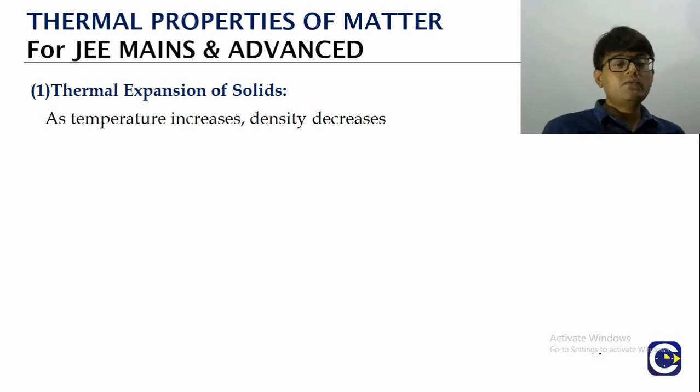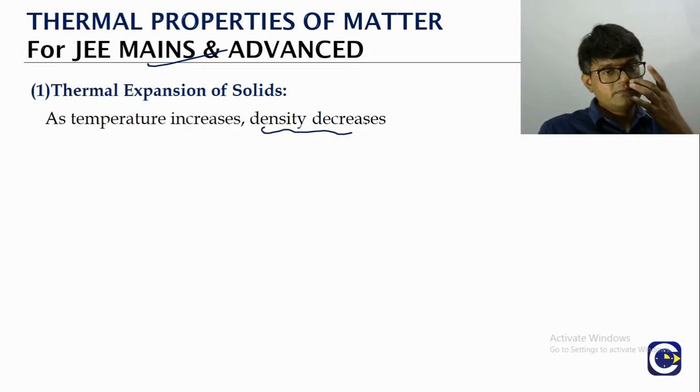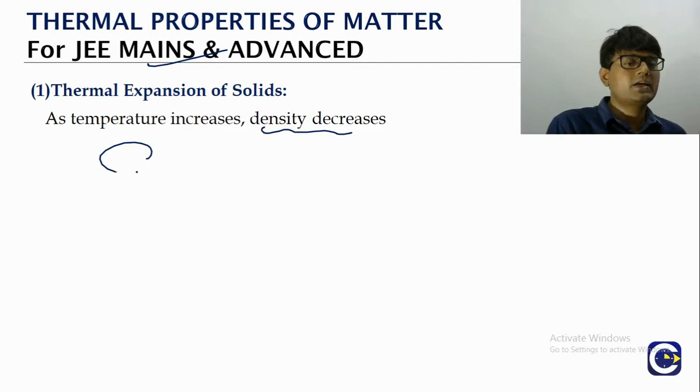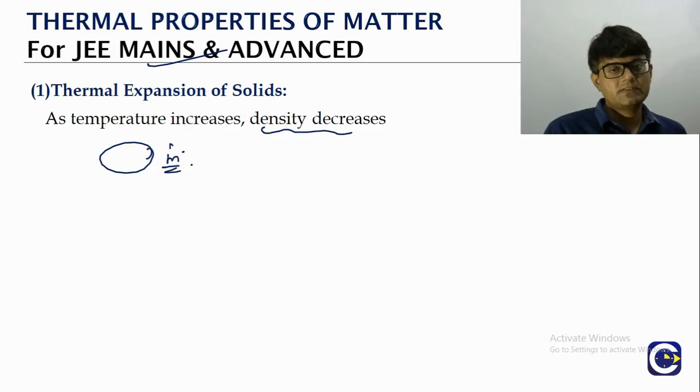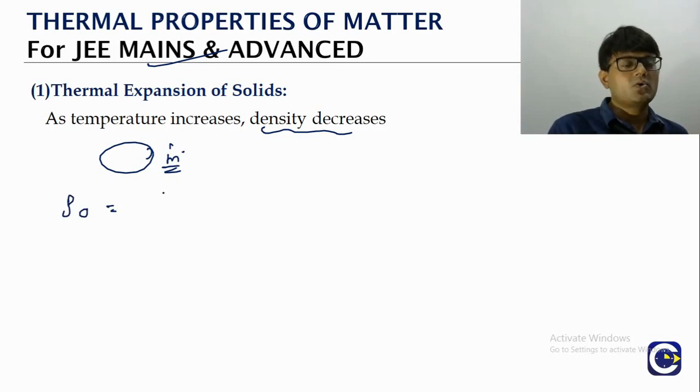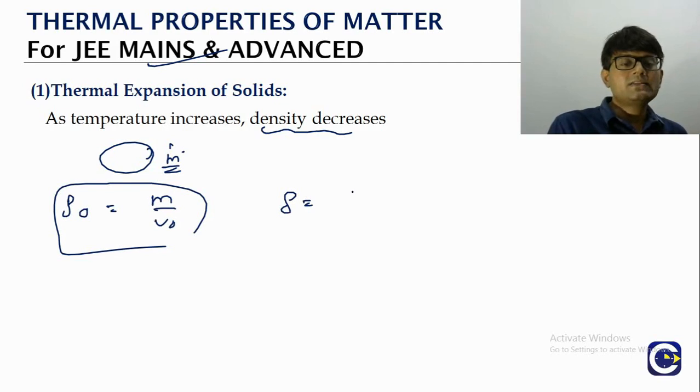Okay. Now, the thermal expansion of solids will increase the volume, is what we are generally saying. Increasing volume means what? The density is going to be decreasing, isn't it? Because volume increasing means density will be decreasing, right? So we take an object of mass m. Mass will not change. Mass is the property of the material, right? It's a fundamental property. So initial density, let us call it rho naught. That will be what? Mass by V naught. The final density rho will be what? What is the final volume V?